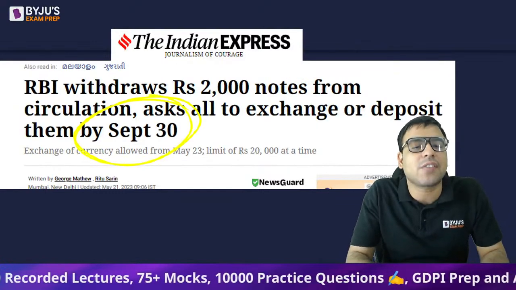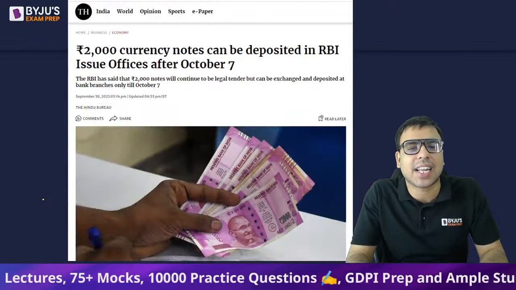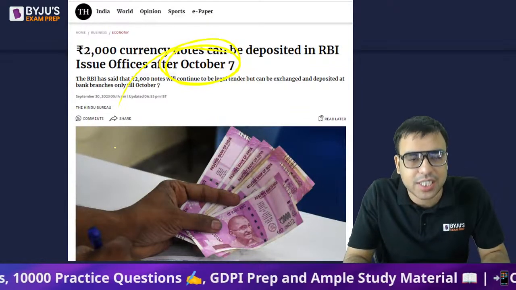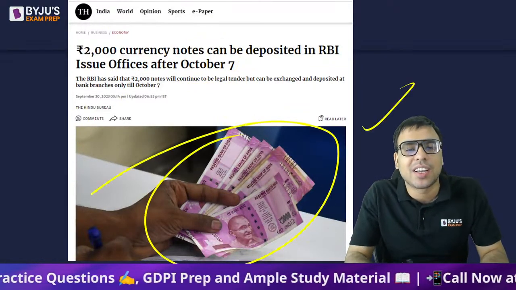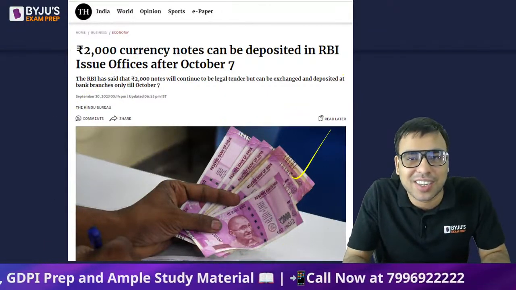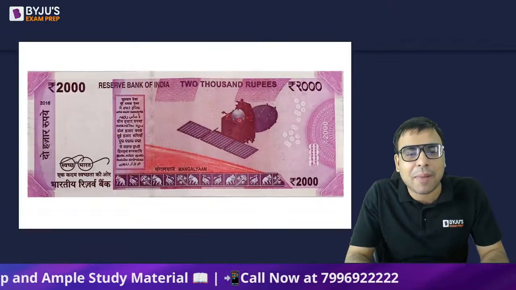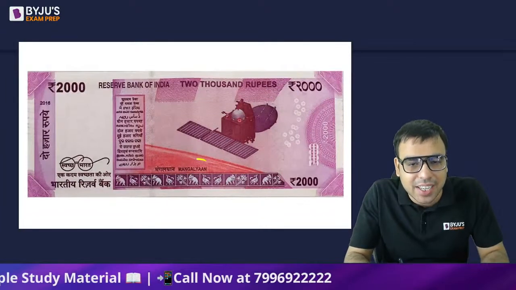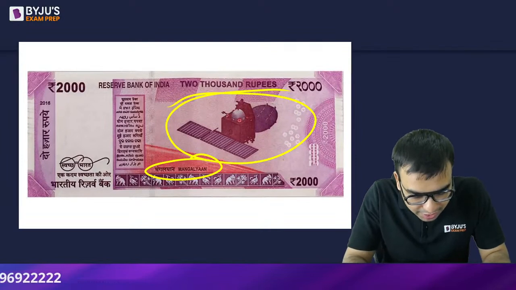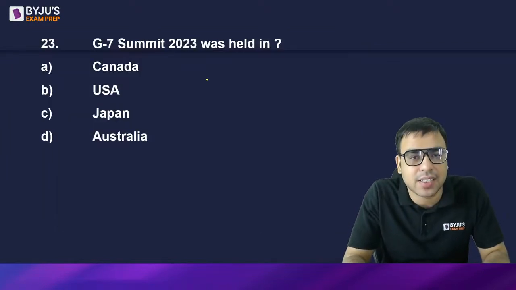The last date given was September 30, but recently we have seen that they have extended it till 7th October. So if you still have a 2000 rupee note, please go and deposit it in an RBI branch. Otherwise, you will lose that money. If you see the back side, look at what is written: Mangalyaan. They can ask it because the 2000 rupee note is in the news. Yes, so the audience is right. Mangalyaan is the right answer.